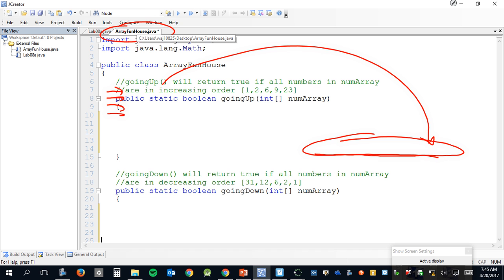And so, now, what code will you have in here? Basically a loop to go through the whole array. And then, what goes inside the loop? Remember, as we're going through, we're looking at a pair of entries, looking at a pair of entries, looking at a pair of entries.